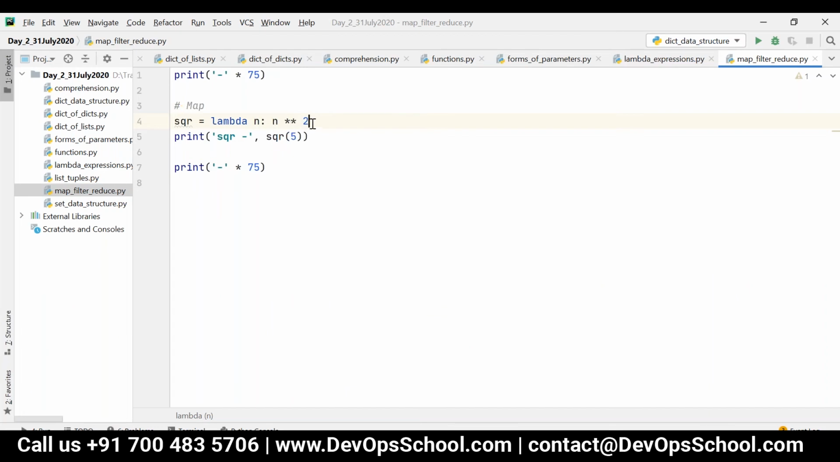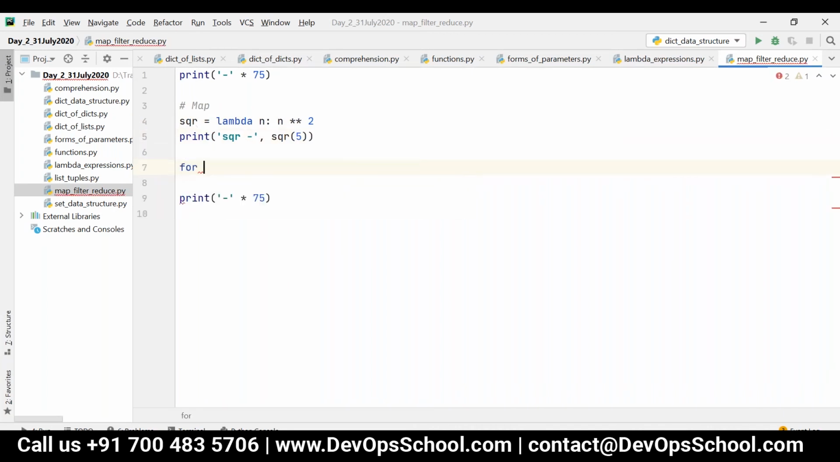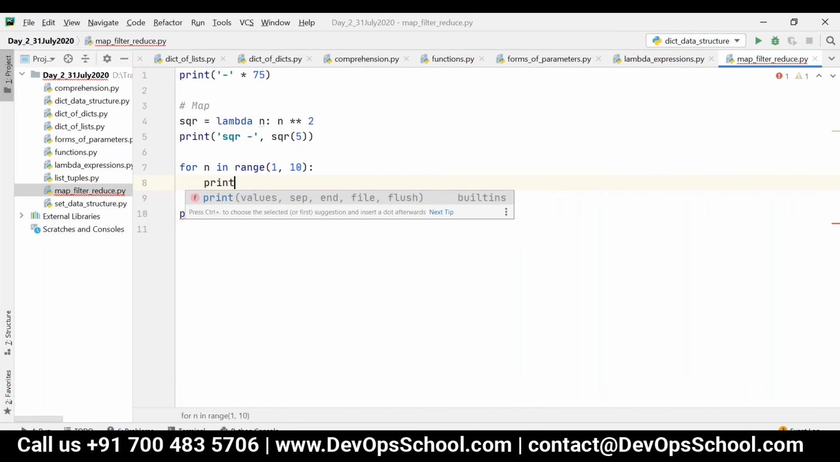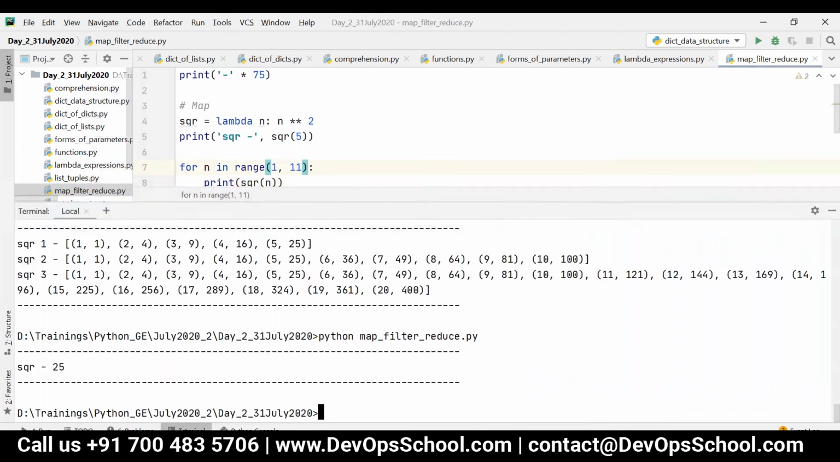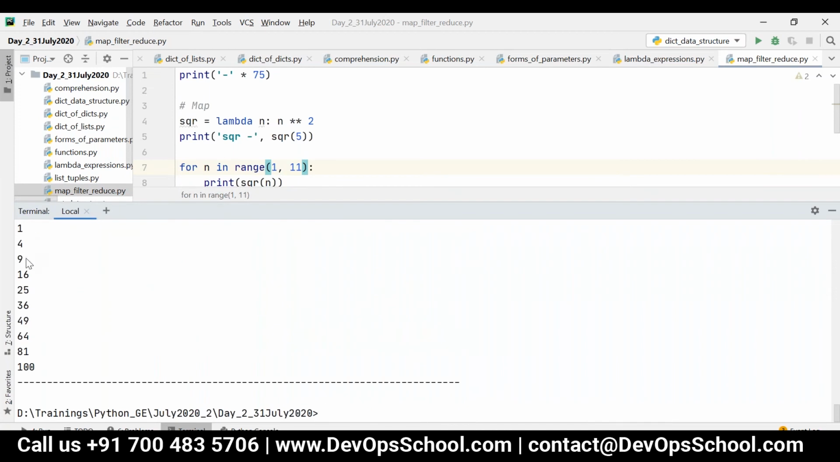So consider I want to execute this same function for n number of values. Normally I will have some loop like for n in range of 1 comma 10, and then I will just say print square of n. So now the same function will be called from 1 to 10. I'll get the output like 1 4 9, that is 1 square to 10 square.